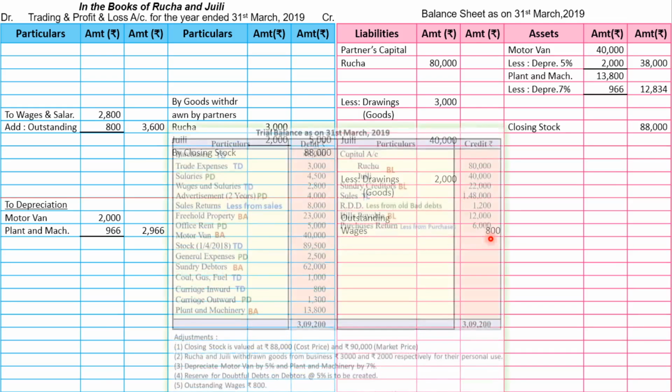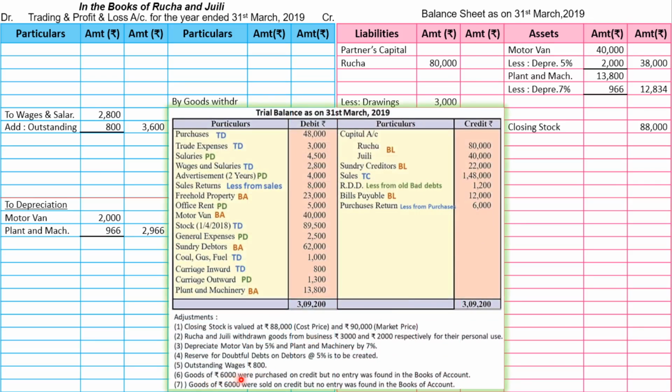Let's go to next adjustment. Goods of rupees 6,000 were purchased on credit, but no entry was found in the books of account. So this is nothing but unrecorded purchase, and the two effects are add to purchases and add to creditor. So let's find out purchases from the trial balance. It is there 48,000. So we'll go to trading account debit side. We will write to purchases 48,000, and in this we will add unrecorded, and the amount of unrecorded purchase was 6,000, and after adding we get 54,000.